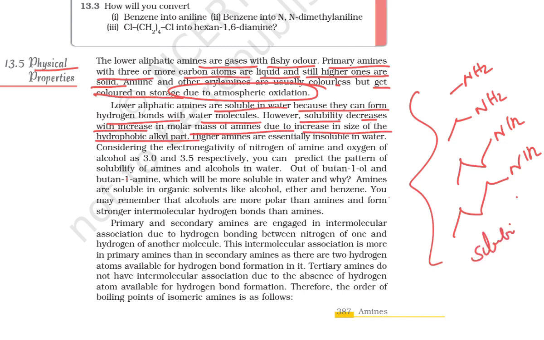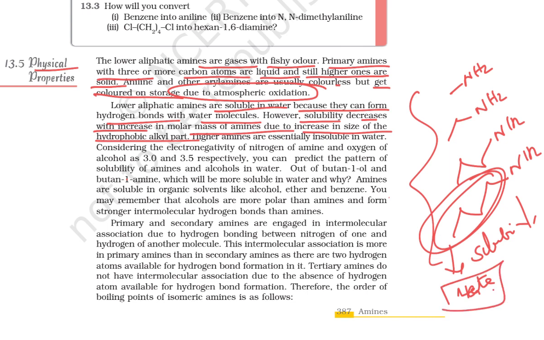Your solubility decreases because this alkyl group is water hating. So this is the hydrophobic one. It will not interact with water. It hates the water. That is the reason why, as the size of the alkyl group increases, the solubility of amines decreases.